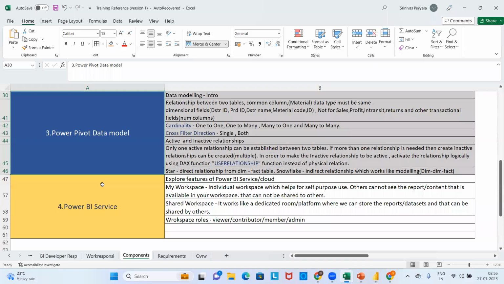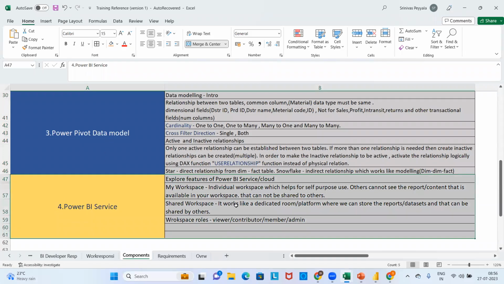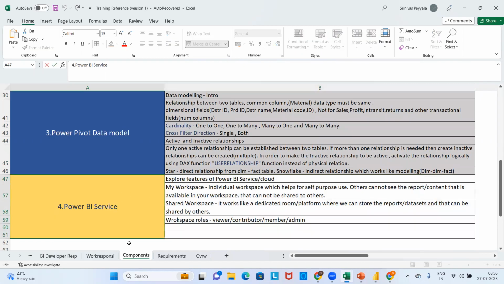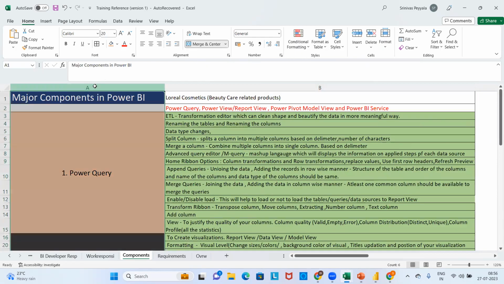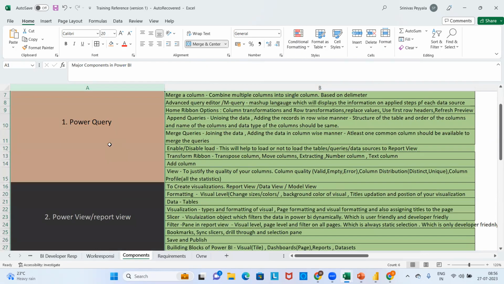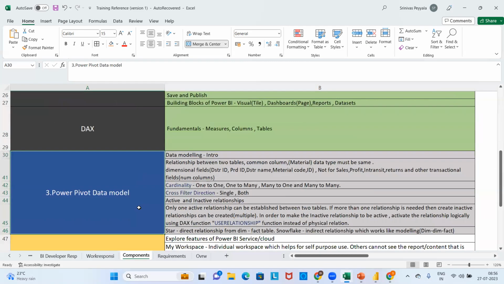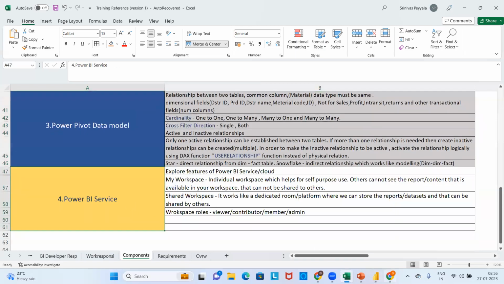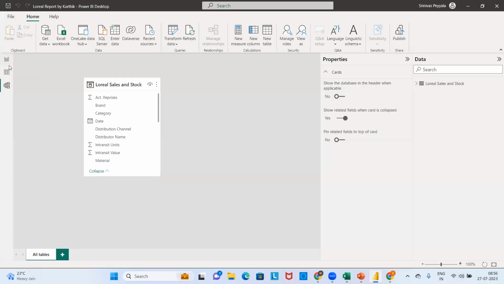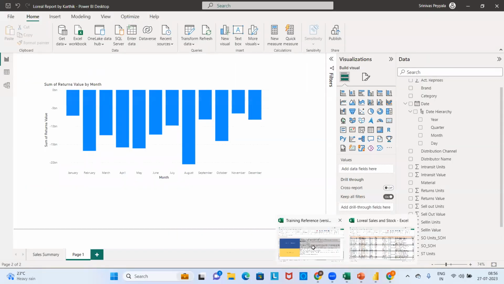After you complete your creation of the modeling and report, what is the last component? Where do we end our training, or where do we end our responsibility as a developer? Service. Publishing. After publishing the report, where we publish is the service. So the entire training will cover these 4 major components. That means in the desktop, we have 3 major components: Power Query, report view, and the modeling layer. And the last component is the service. That is what the entire training will speak about as an end-to-end developer, guys.